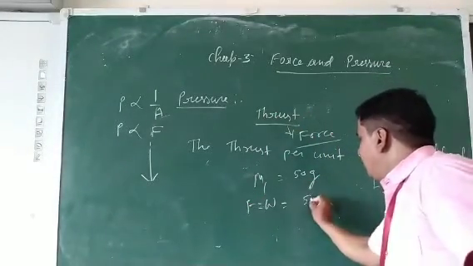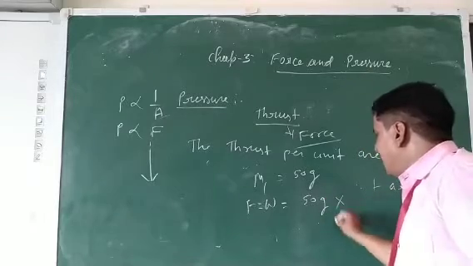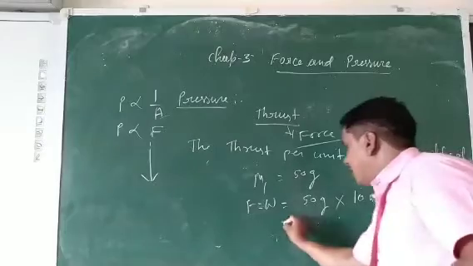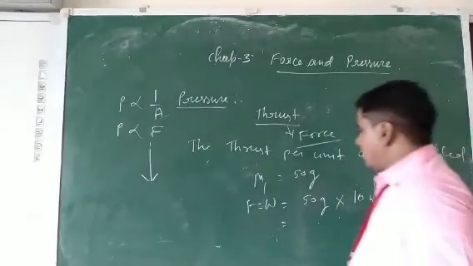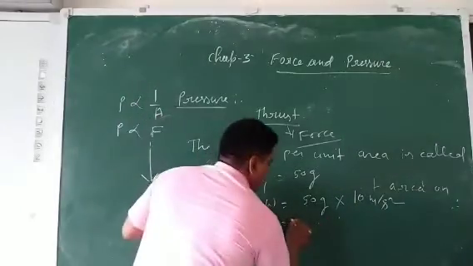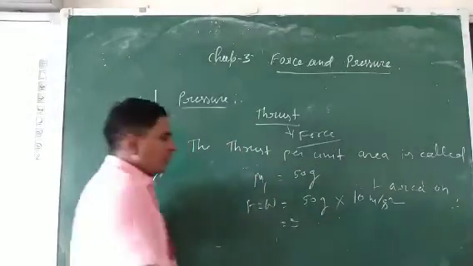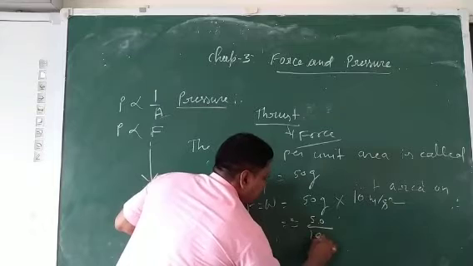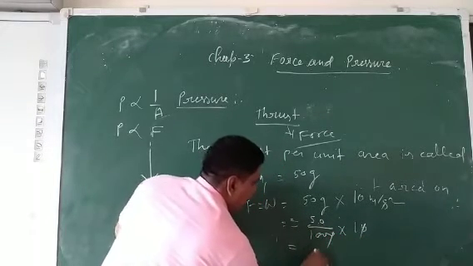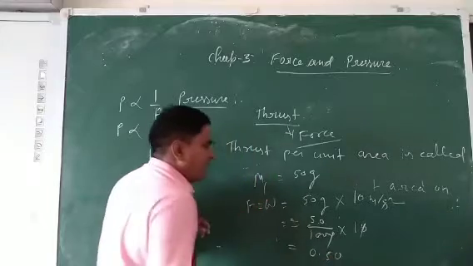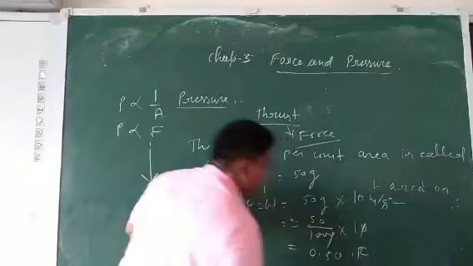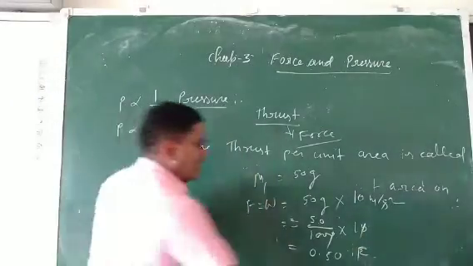W is equal to 50 gram multiplied by 10 meter per second square. Clear? Here you can convert gram into kilogram by dividing by 1000, and the value is 0.50 kilogram weight, or you can say Newton.